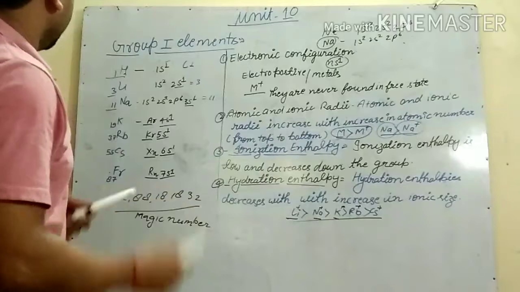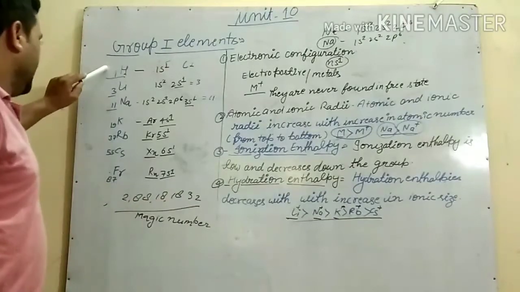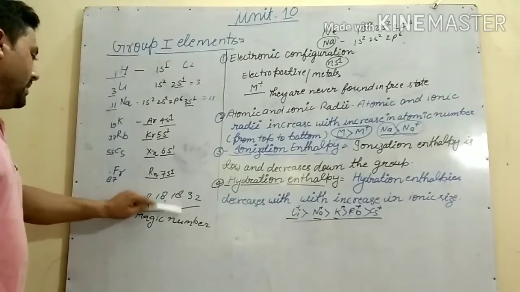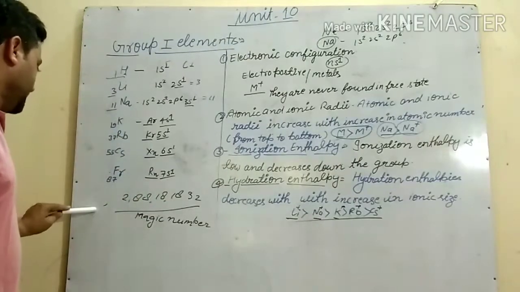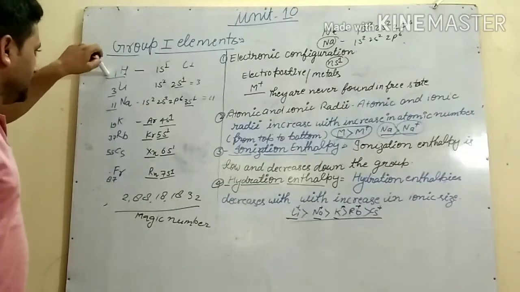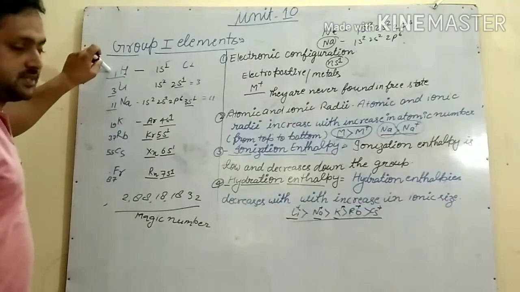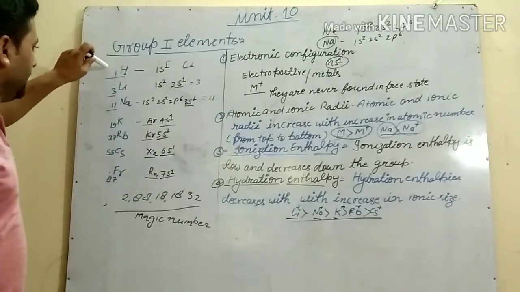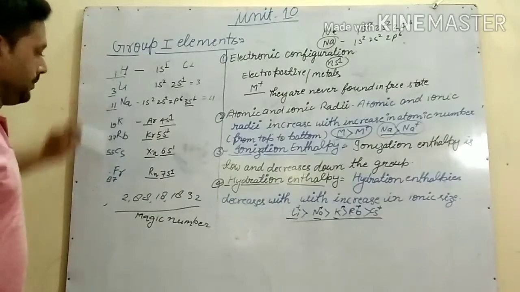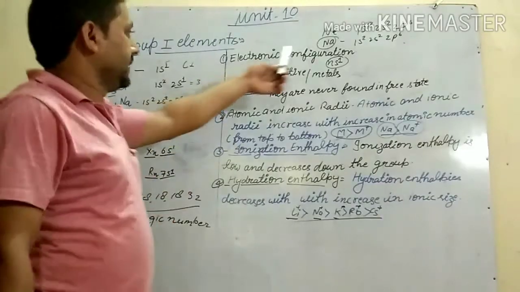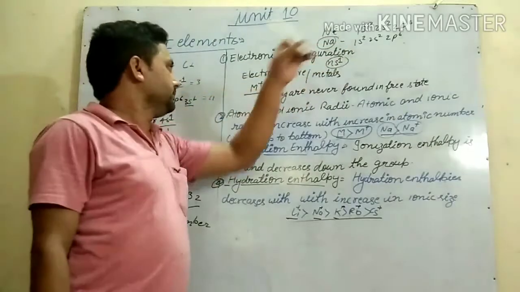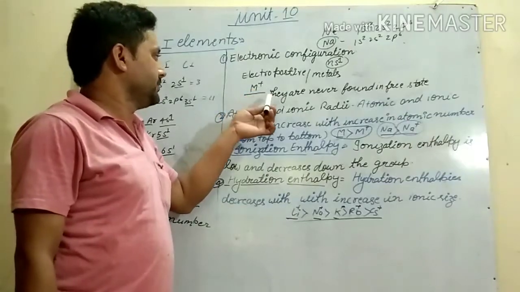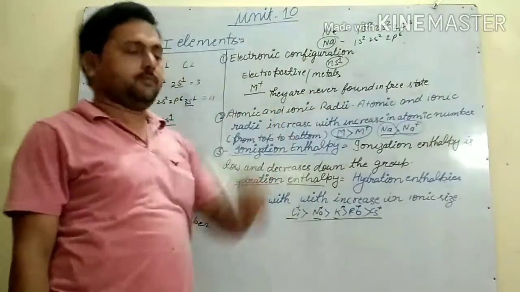So I would like to summarize. We can write the electronic configuration by using a magic number trick. If you want to see the trick for how to learn s block elements, I have uploaded one video. You can watch it there. In 2 minutes you can learn the s block elements. The electronic configuration is ns1. They are electropositive metals. They form M plus ions, which are unipositive ions, and they are never found in the free state.